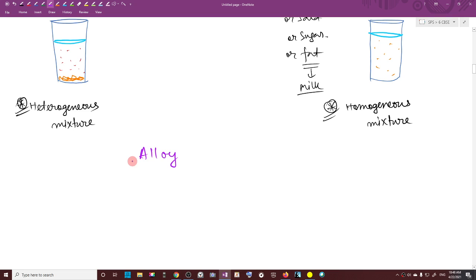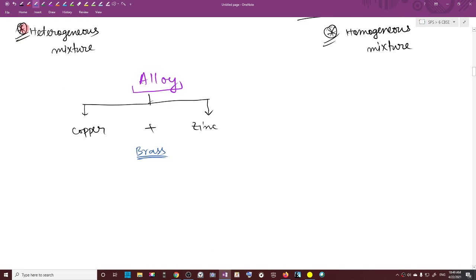Okay, so when we are talking about solid things like alloy, suppose we are creating an alloy by mixing copper and zinc. What is that alloy? We get brass by mixing copper and zinc. Now, how do we do it? We melt both of these substances and we get brass.